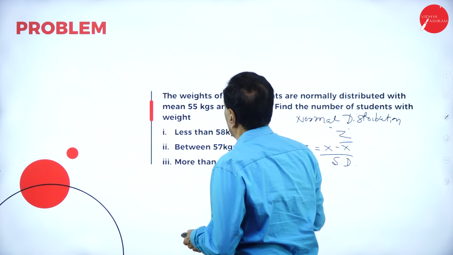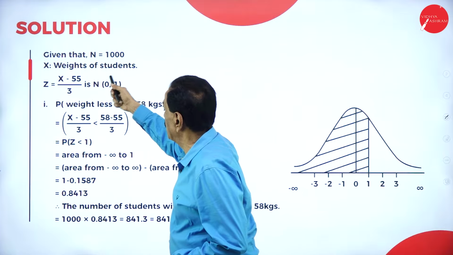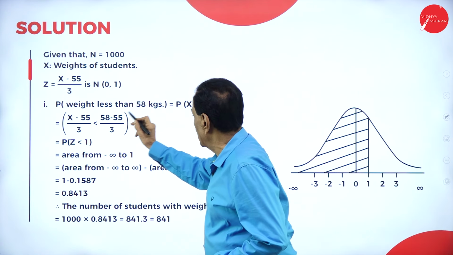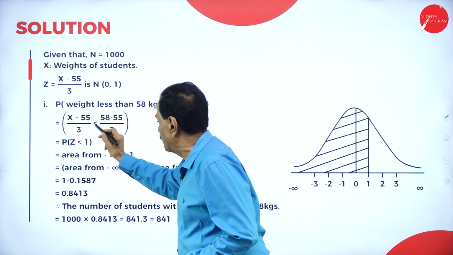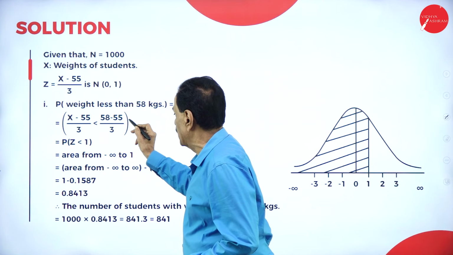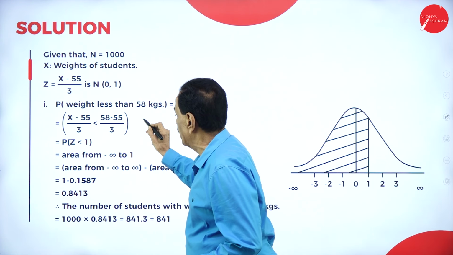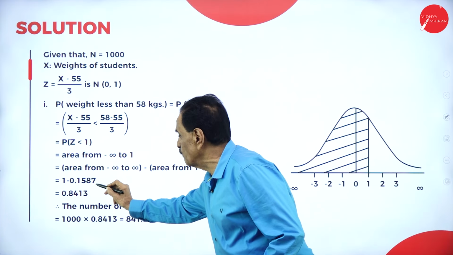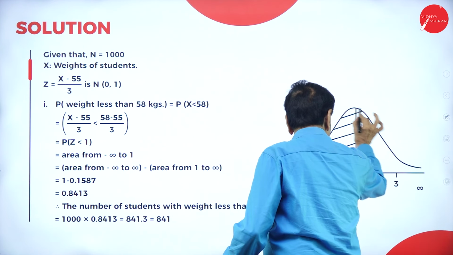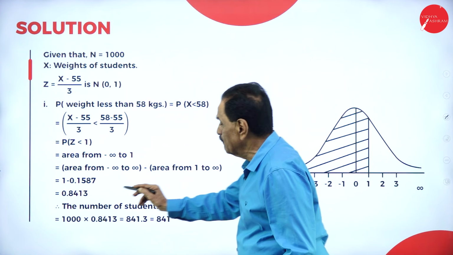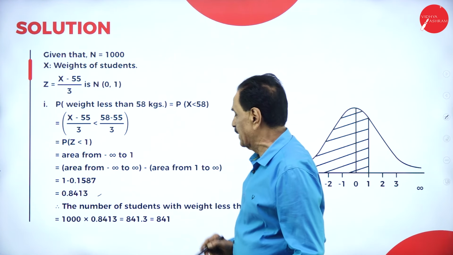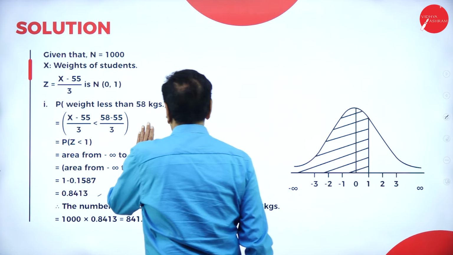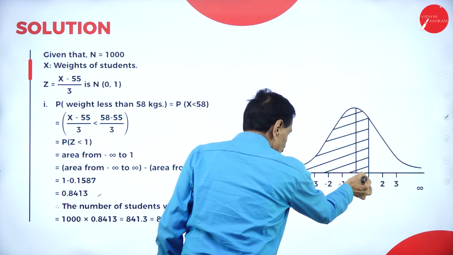Less than 58 kg. Given that N is 1000, mean is 55, standard deviation 3. The weight less than 58 kg is Z equal to x minus 55 divided by 3, less than 58 minus 55. This is 58 minus 55 is 3 divided by 3, which is 1. The value of 1 as per the table is 0.1587. The entire area is equal to 1. 1 minus 0.1587 is 0.8413. The number of students with weight less than 58 is 841. This is less than 58 kg, less than 1.